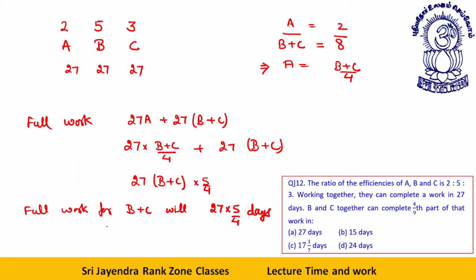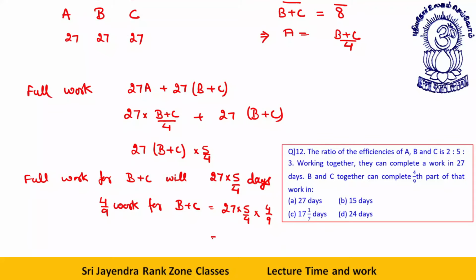Now 4 by 9th part of work, 4 by 9th work for B plus C. 4 by 9th part for B plus C will be how much? 27 into 5 by 4 into 4 by 9. 4 and 4 cancel, 9 and 27, 3 into 5, 15 days for B plus C. This is your answer.